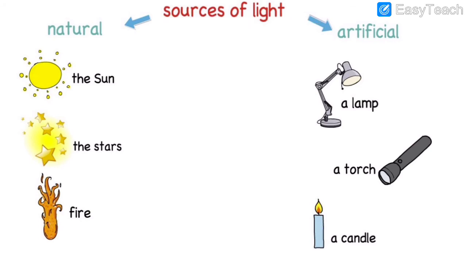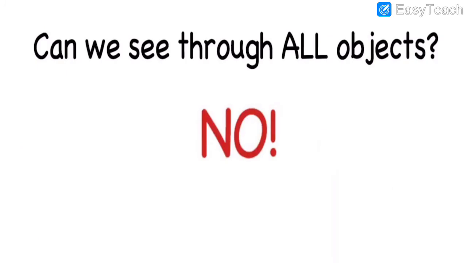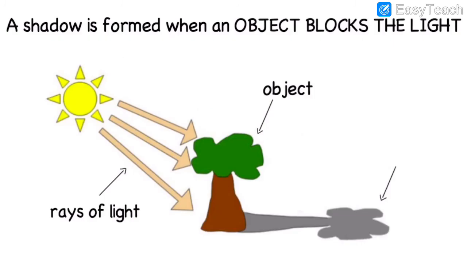Then, can we see through all the objects? Can we see inside, meaning from one side to the other side? Can we see through all the objects, whatever things you take in your hand? Can you see through it from one side to another? No. The answer is no. We cannot see through all the objects. Why? You should know the answer. You should think about it.